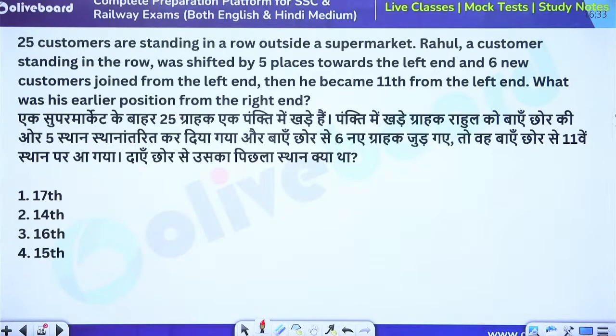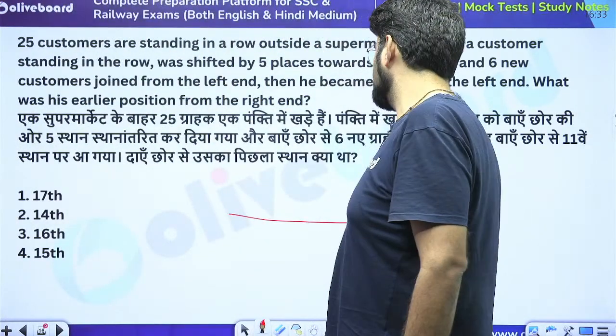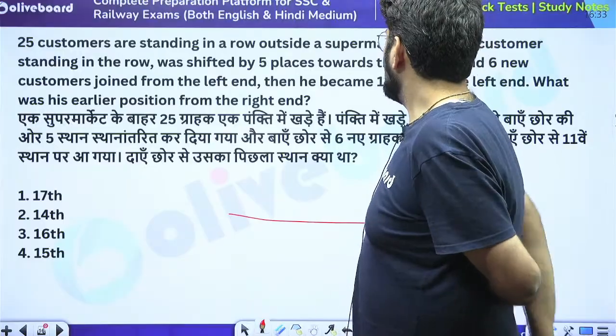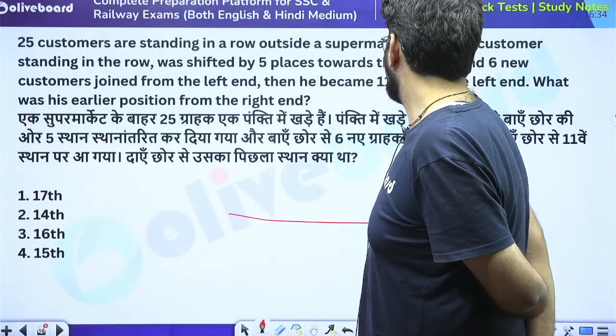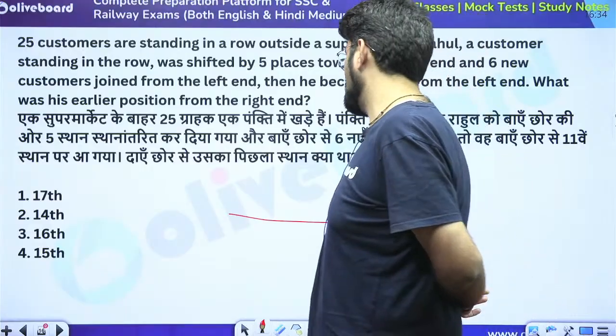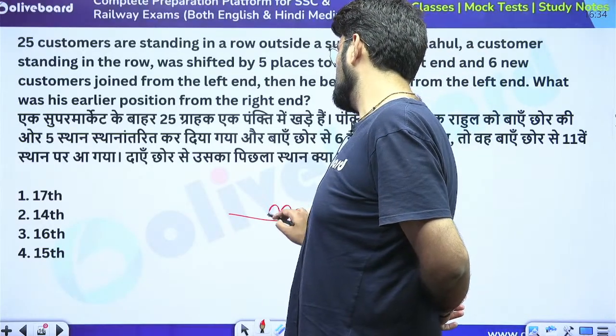Okay. 25 customers are standing in a row outside a supermarket. Rahul, a customer standing in the row, was shifted by 5 places towards the left end and 6 new customers joined from the left end. So he was sitting somewhere here and he was shifted 5 places. 1, 2, 3, 4, 5.